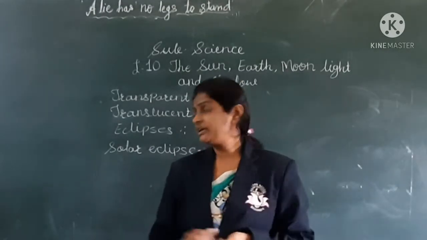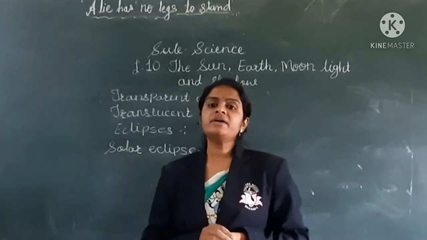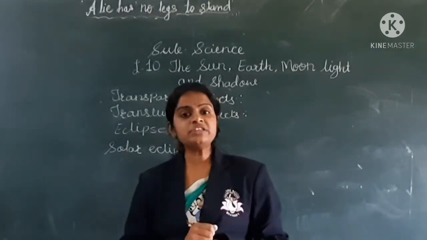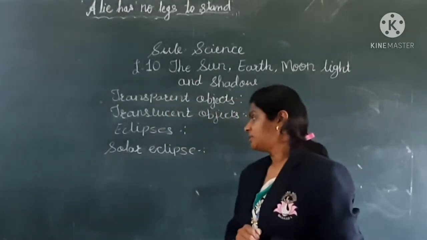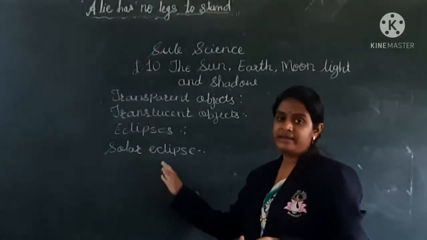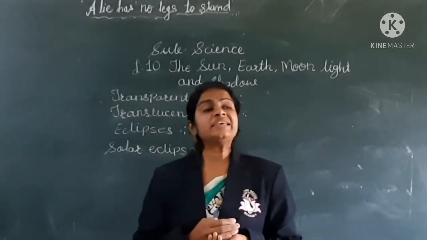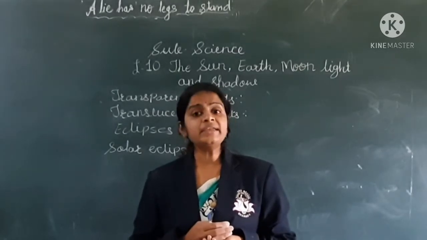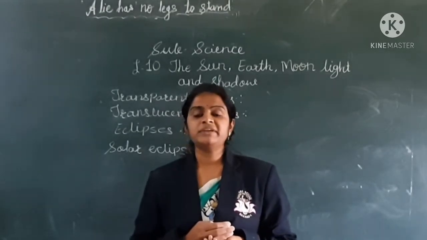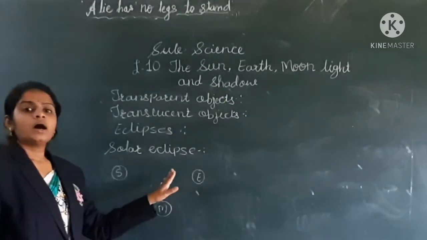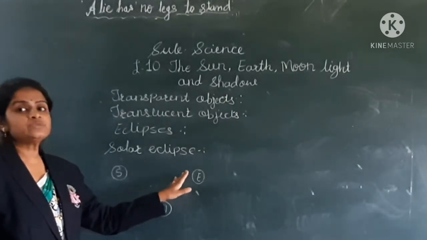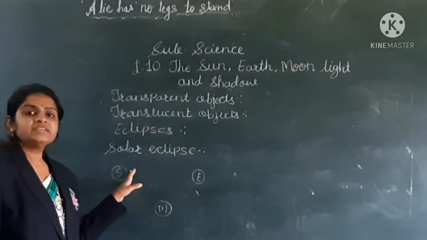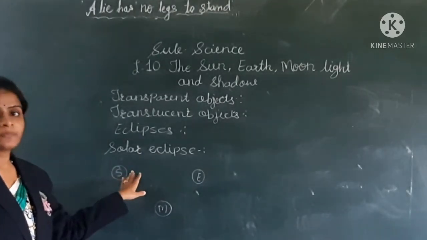Next and last topic is eclipses. There are two types of eclipses. First is the solar eclipse and second is the lunar eclipse. So now we are going to learn about the solar eclipse. The earth always revolves around the sun in a definite path. It is called the orbit.